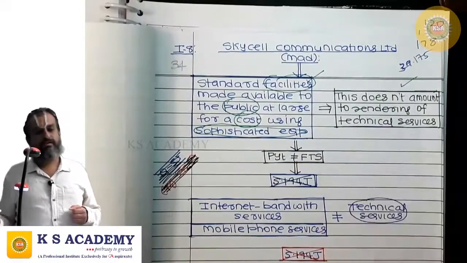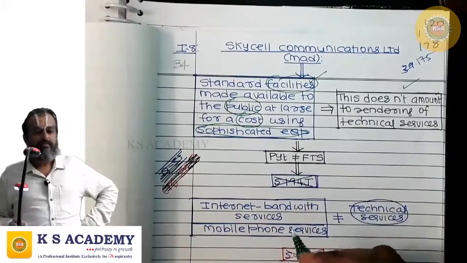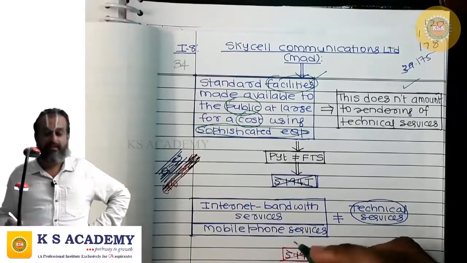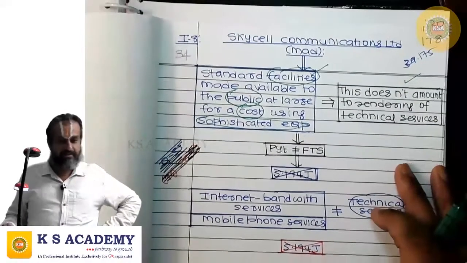So this is not to be treated as fee for technical services. 194J will not get attracted.